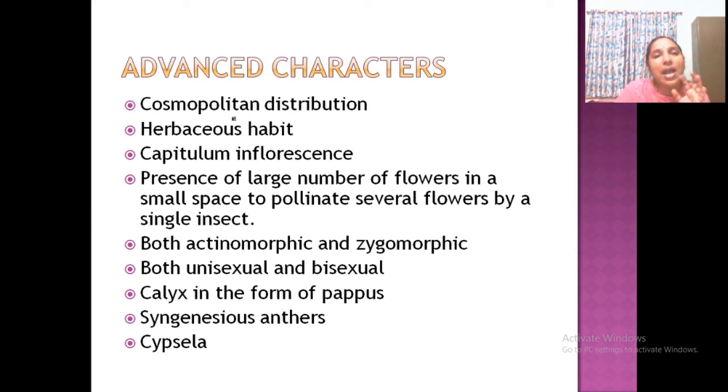Then actinomorphic and zygomorphic condition is there. Disc is actinomorphic, ray is zygomorphic. Then unisexual, some may be pistillate flowers, some are bisexual. Then calyx modified, reduced to pappus. Then fusion of stamens, that is the syngenesious condition, and fruit cypsela. So whatever you studied as special in this family is its advanced character. So you can study this family very well. This is very, very important. Usually an essay may be asked from this family.